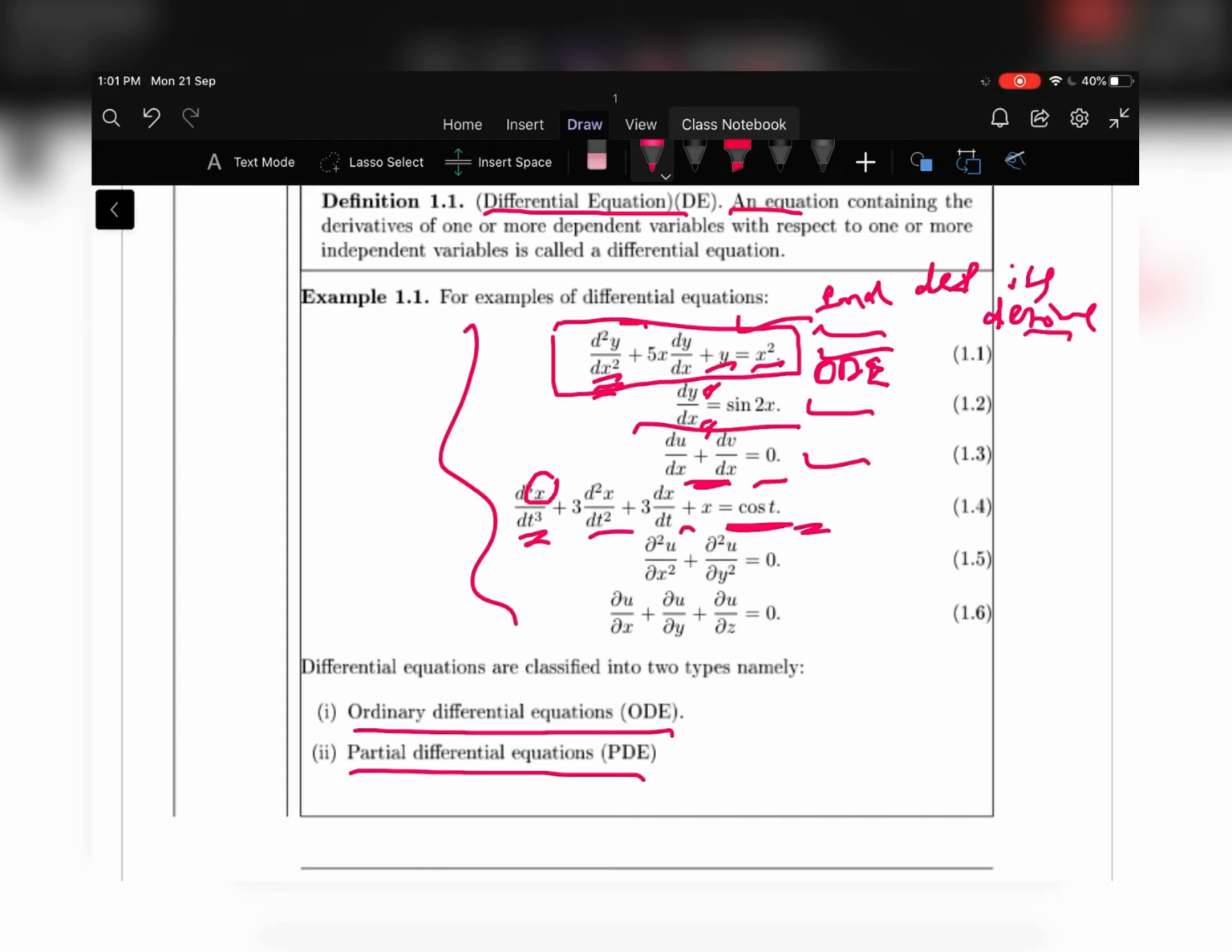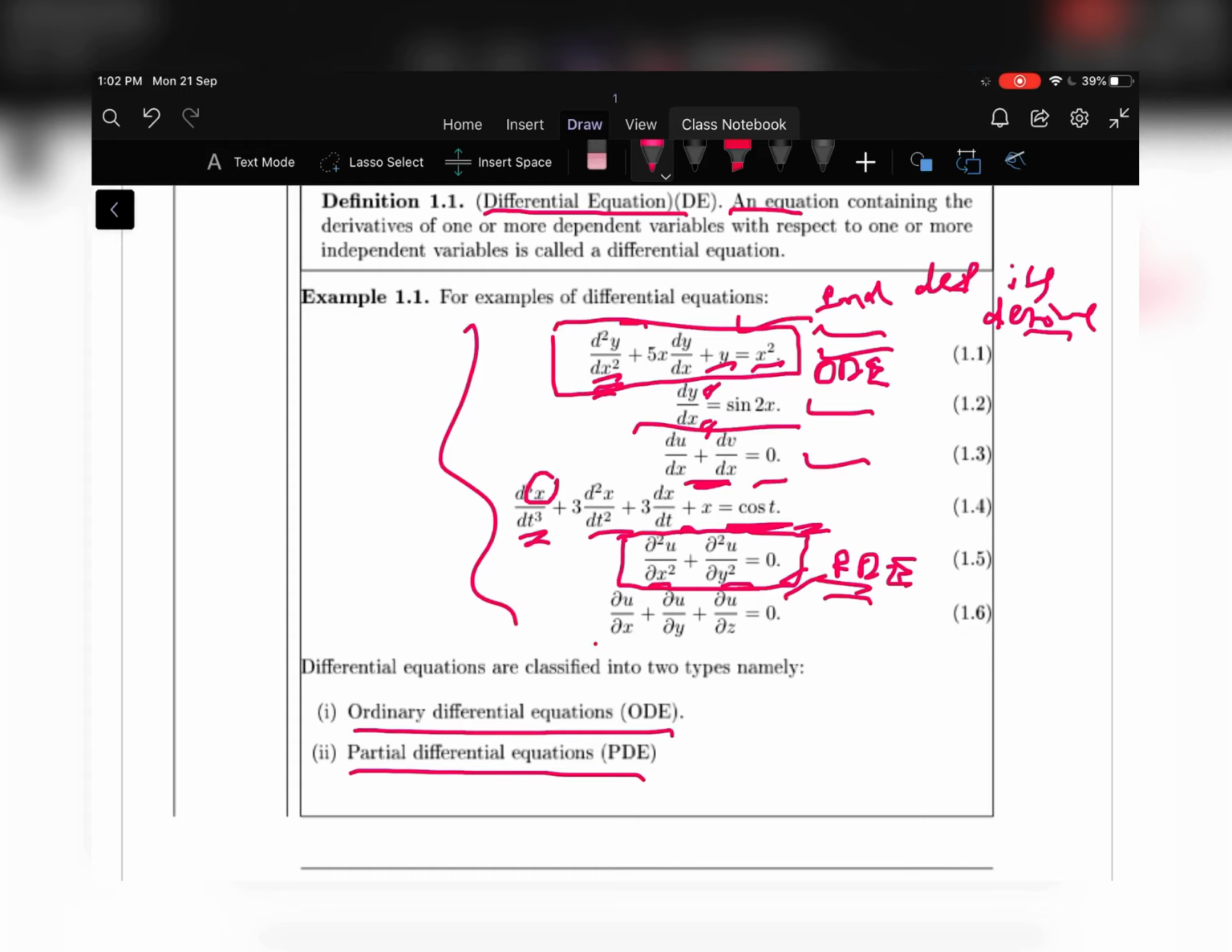Let us move to the next example. Dou square u by dou x square plus dou square u by dou y square is equal to 0. This equation is called a partial differential equation because we have a dependent variable u and two independent variables. There are two partial derivatives, with respect to x and y. Therefore this equation is called a partial differential equation, because more than one independent variable is there.